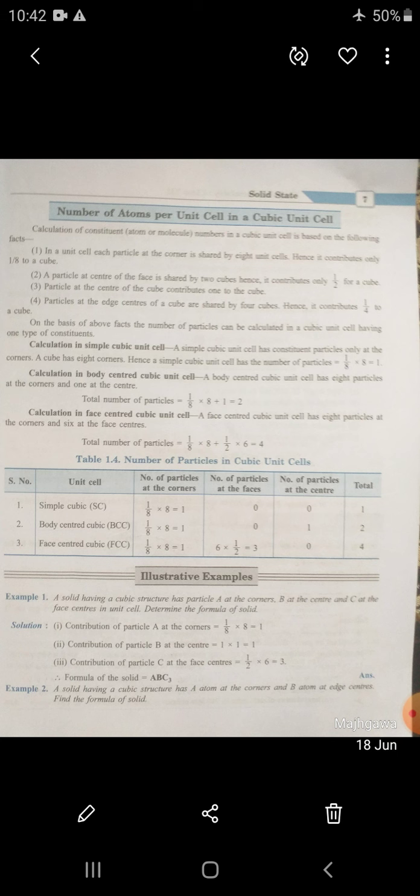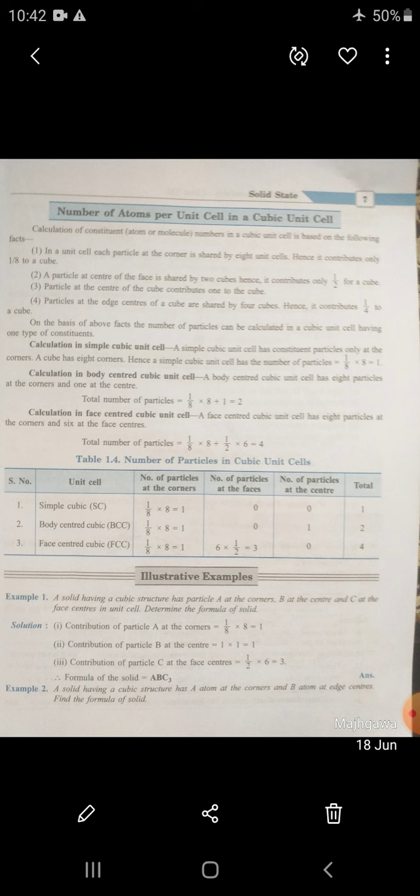Understood this fact? Take a platform where you are standing. You are standing on a platform, so how much space do you take up? So for a unit cell, if a particle is situated at the corner, the cubic cell has 8 corners, so 1 by 8 of it is covered by one cube, which means 1.